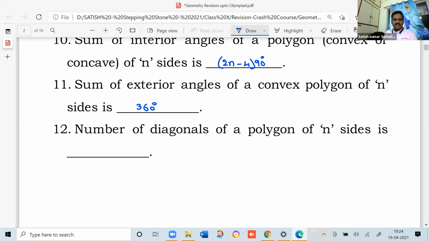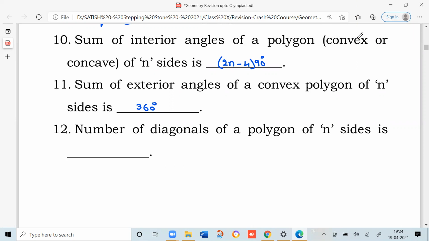Number of diagonals of a polygon of n sides is. Anybody knows? For a triangle, how many diagonals will be there? For a triangle, no diagonal. For a quadrilateral, how many? 2.